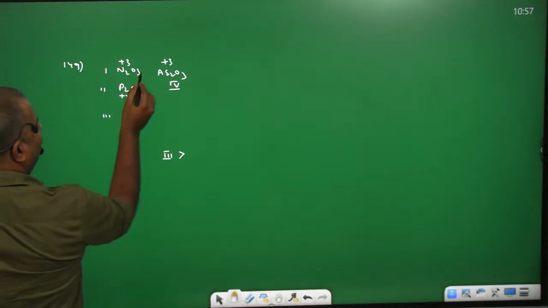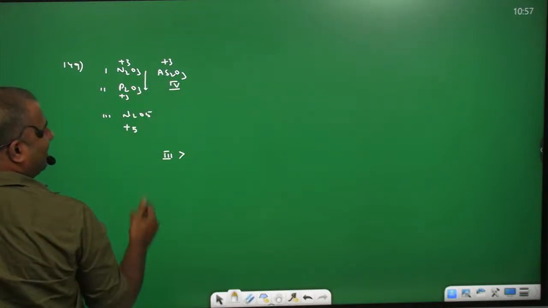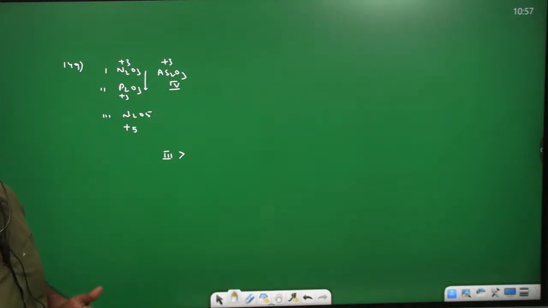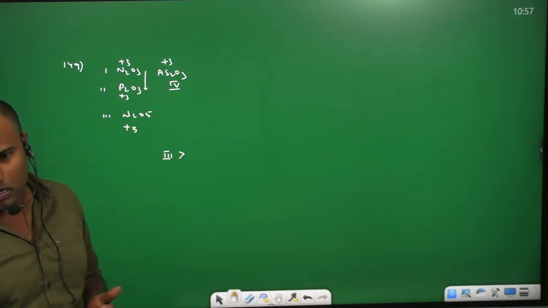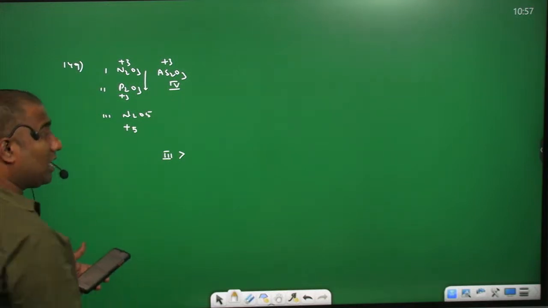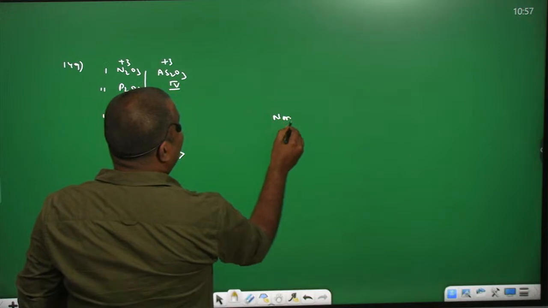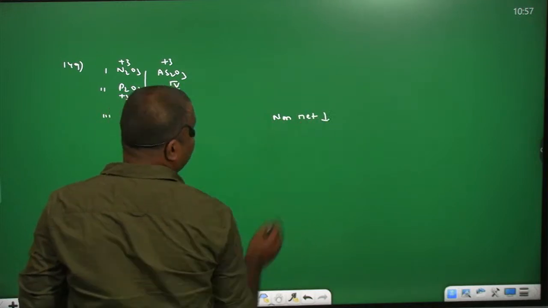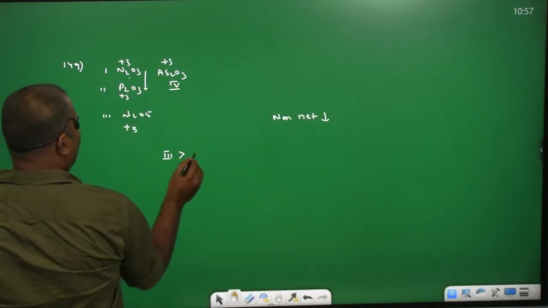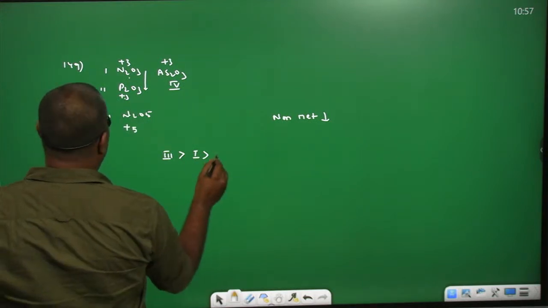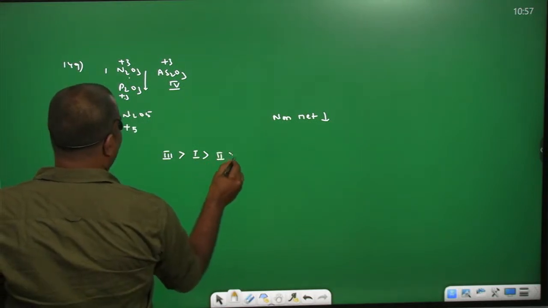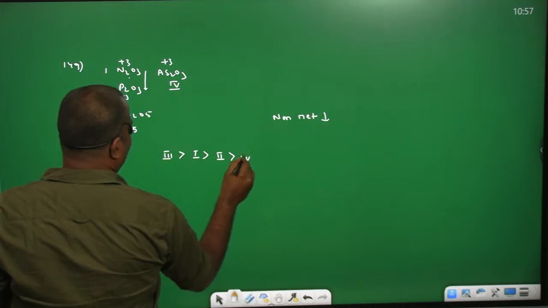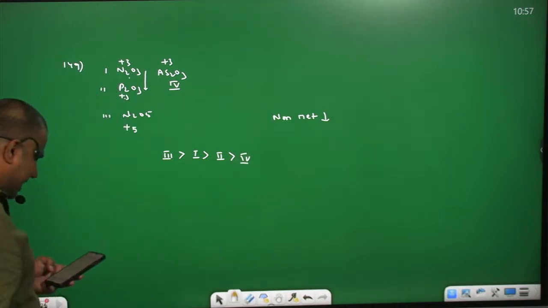While coming from nitrogen to phosphorus, that means down the group, non-metallic character decreases. So N2O3 is more acidic than P2O3, which is more acidic than arsenic trioxide 4. So the order is 3 greater than 1 greater than 2 greater than 4.